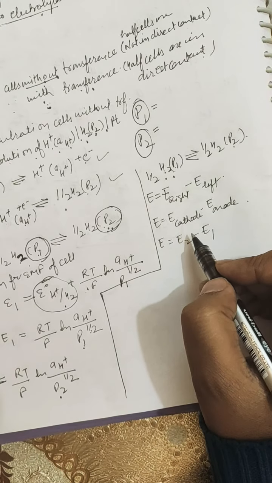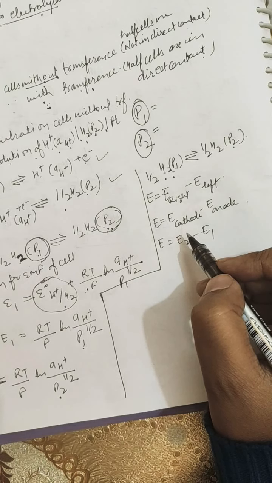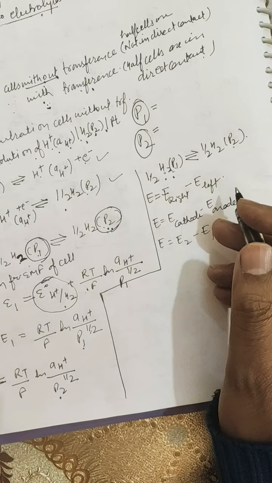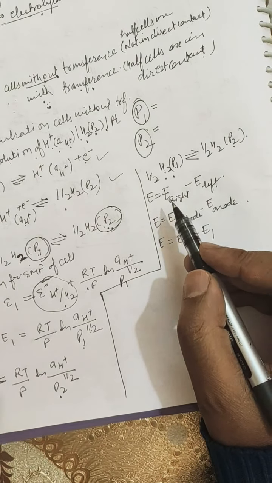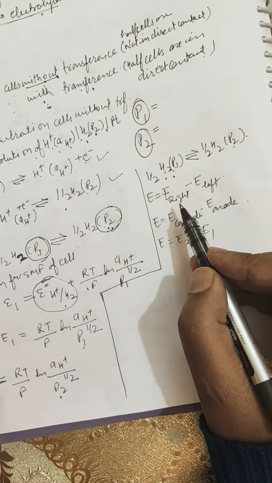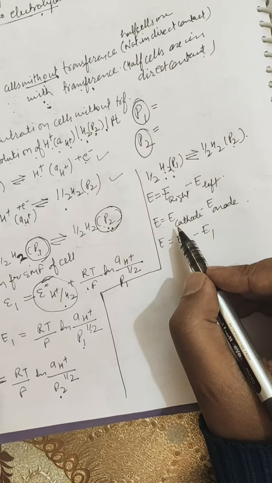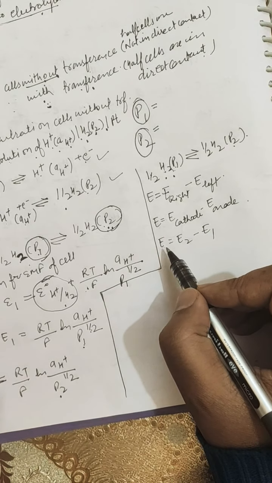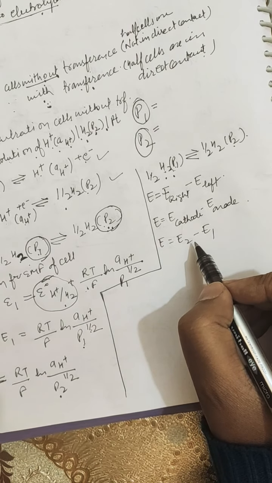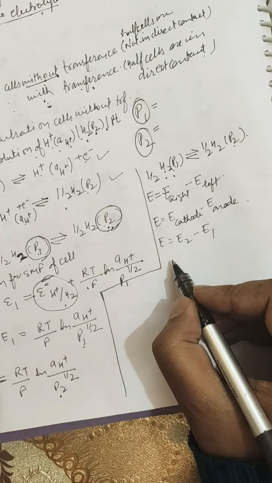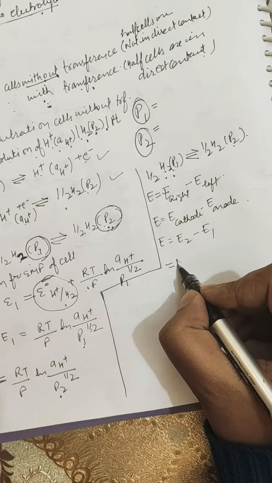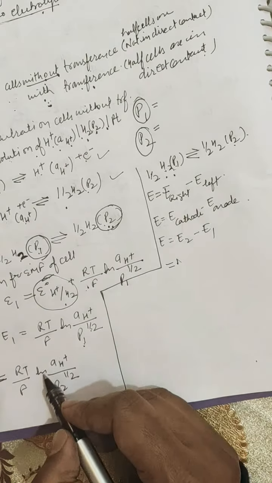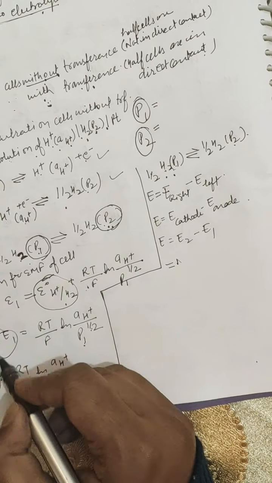All these expressions mean one and the same thing. You just make it clear that you will write in the form of E right minus E left, or E cathode minus E anode, or E2 minus E1. So further it may be written by putting these values from this E2 and E1.